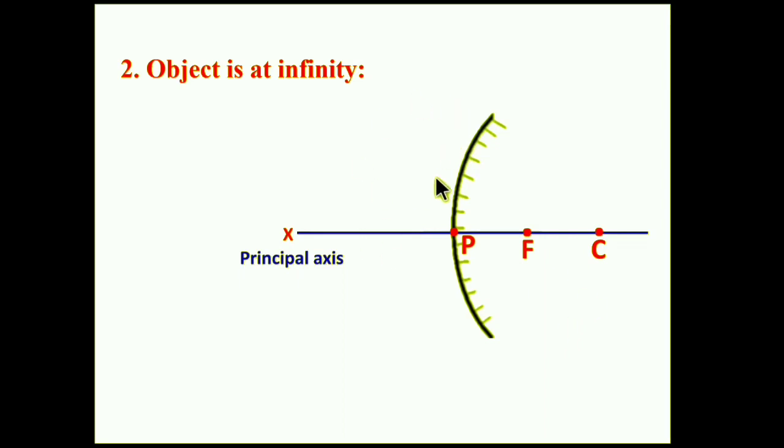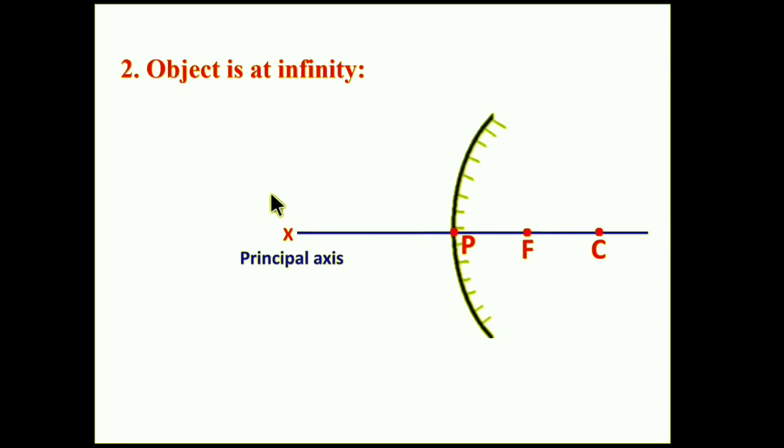Suppose an object has been placed at infinity, very far away, in front of the convex mirror. In this case, the object is so far off that we cannot show it in the diagram.